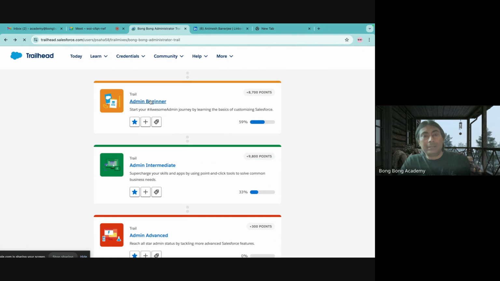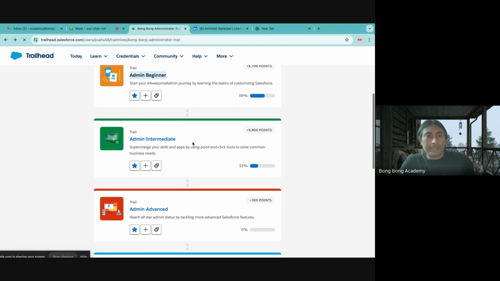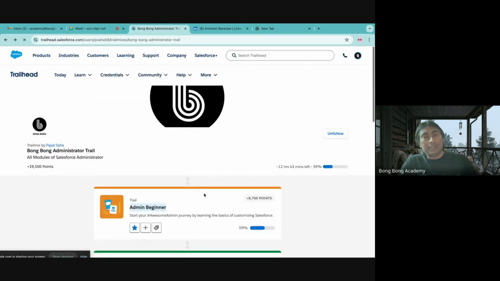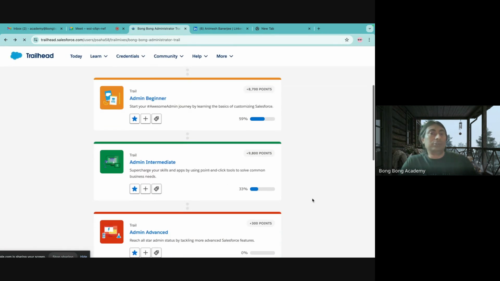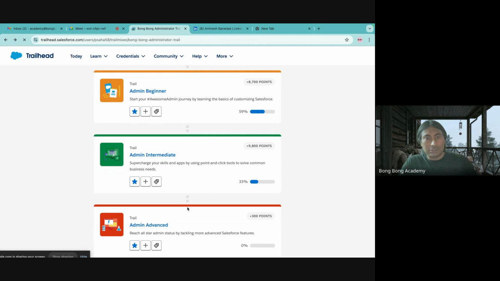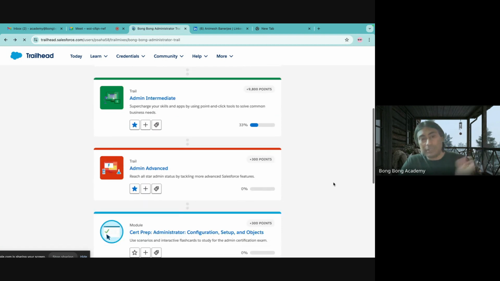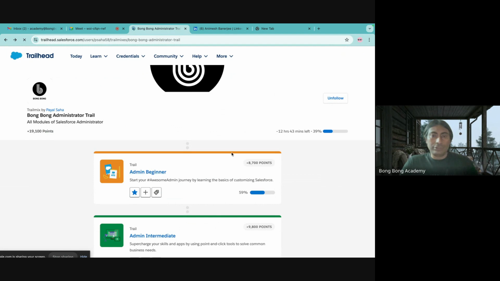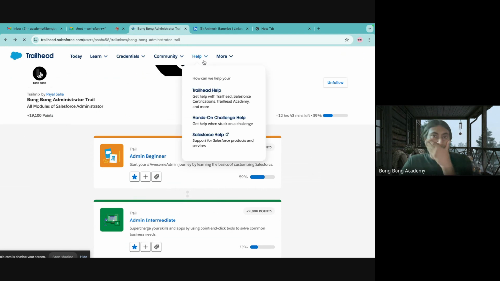So admin beginner: in the next 3 classes, that means over this month or the next 4 weeks, I would like to see that you have completed your admin beginner trail. Then you move on to the admin intermediate trail, and then the admin advanced trail. You do not need to wait for my classes to finish your trails. If you can do it quicker, please go ahead. You should start working on your own.